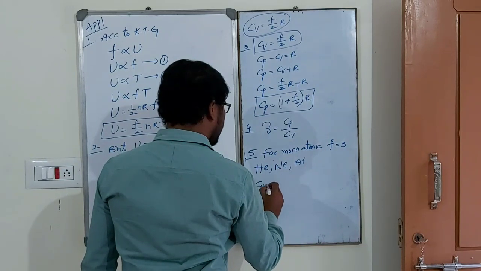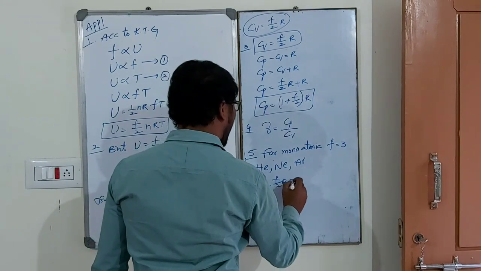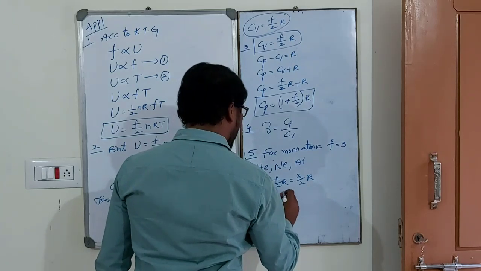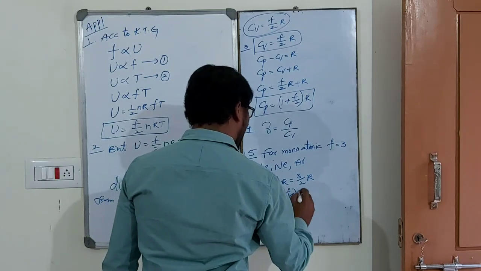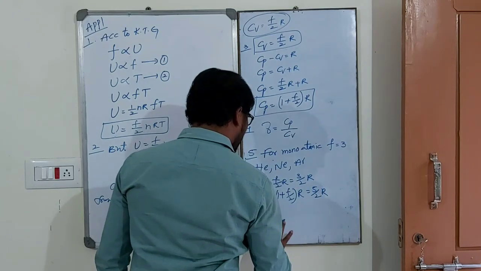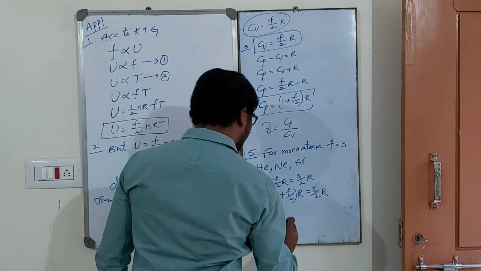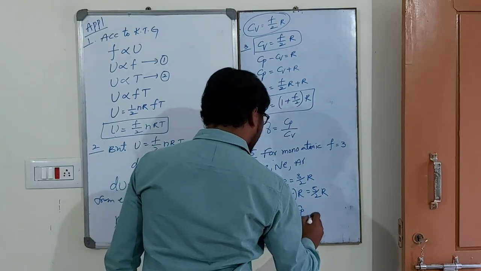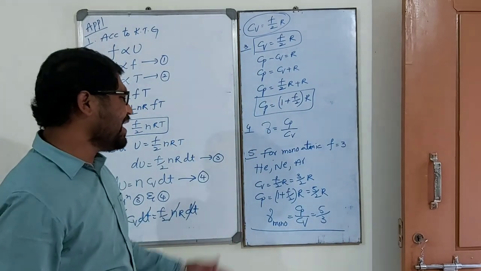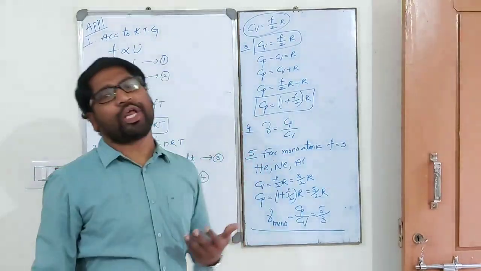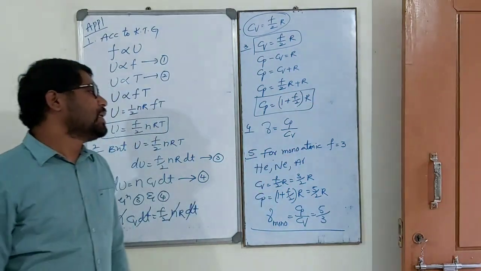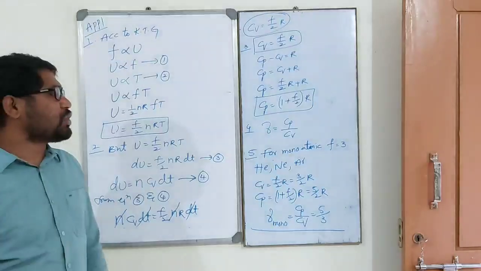So Cv is equal to f by 2 R, 3 by 2 R. Cp is equal to (1 plus f by 2) R, 5 by 2 R. Gamma for mono is equal to Cp by Cv, 5 by 3. This concept is already derived in thermodynamics also. So this is for a monoatomic gas, f is equal to 3.